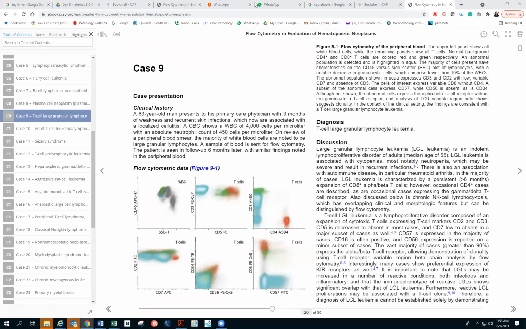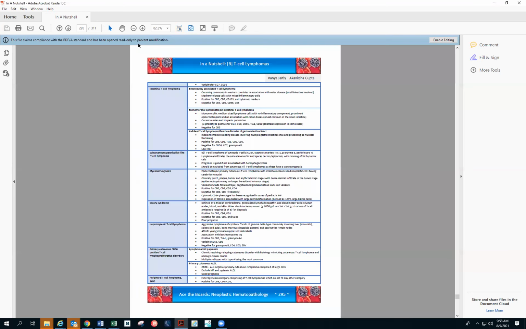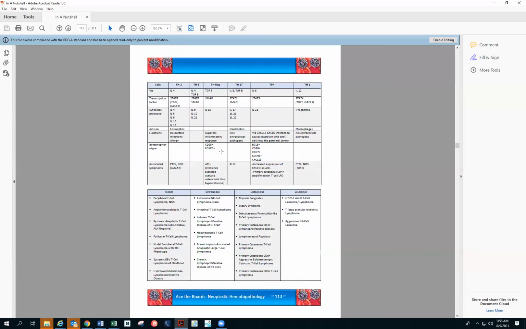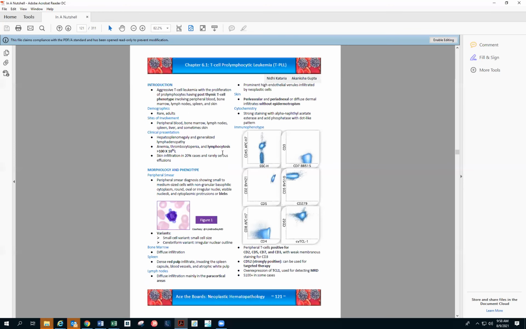Yes. So, all right. So LGL. We already reviewed LGL quickly, that was the nutshell. The whole chapter in the book is different. We have it in detail, and we can actually go through quickly the immunophenotype of these cases as well.